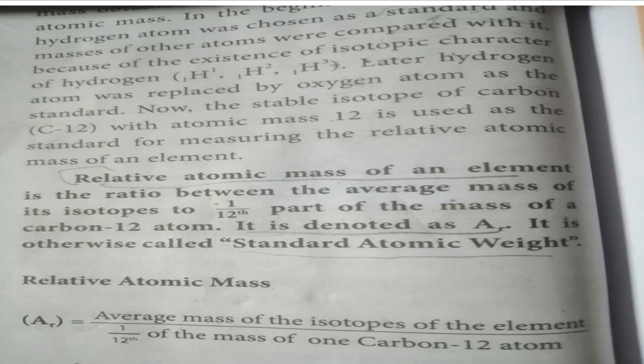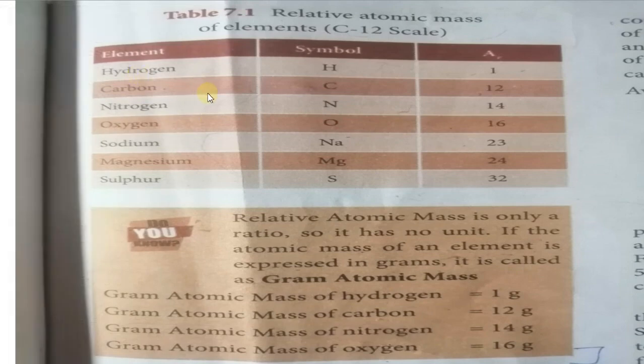Have you understood relative atomic mass? Yes. The next, some examples are given. For hydrogen, symbol H, relative atomic mass 1. Carbon, symbol C, relative atomic mass 12. Relative atomic mass means the mass number only, so don't be confused about it. Nitrogen mass number 14, oxygen 16, sodium 23.